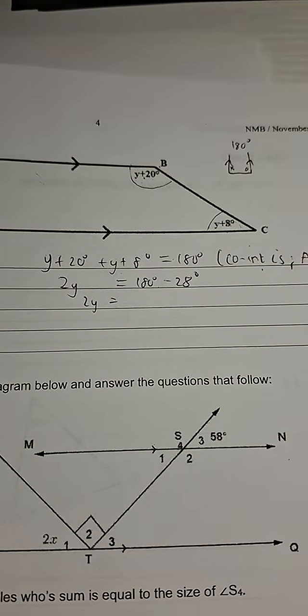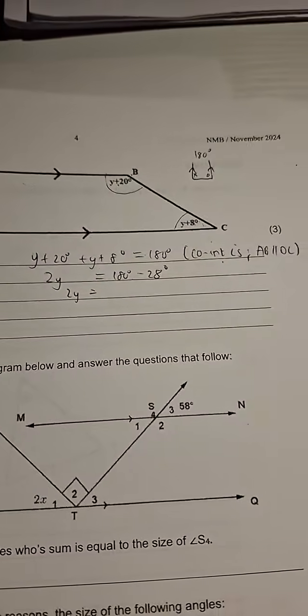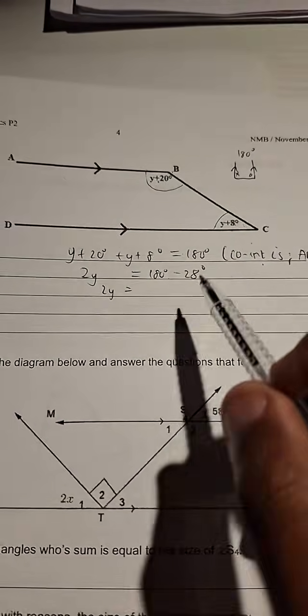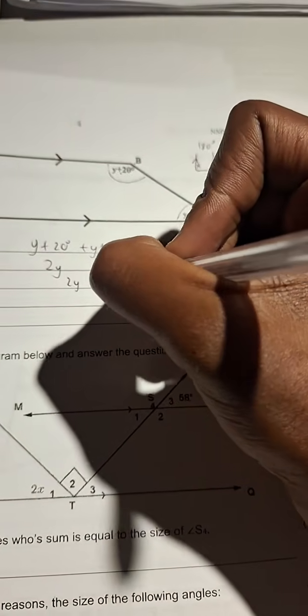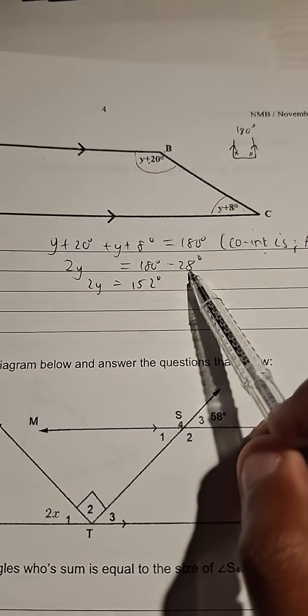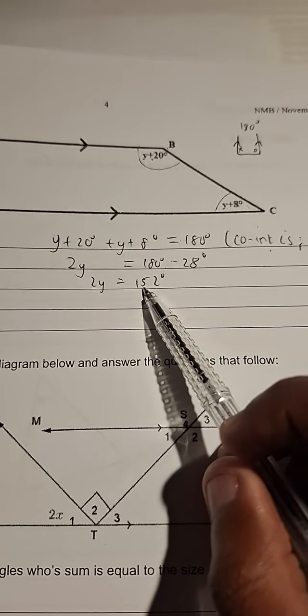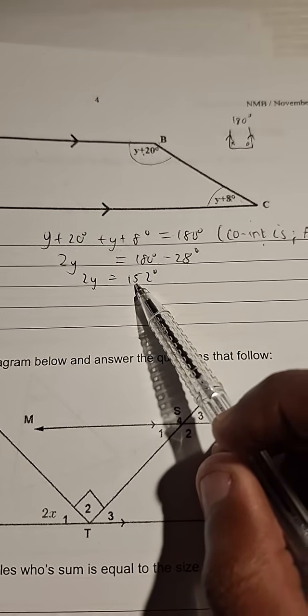You can just use your calculator. Yes, we get 152. This is 152 degrees, guys. Very important, it's not 162, it's 152. Be careful, some people keep getting these funny answers.